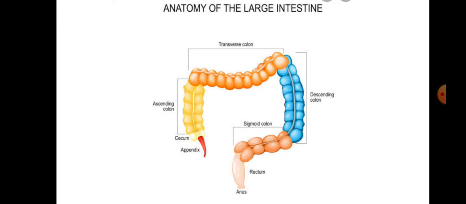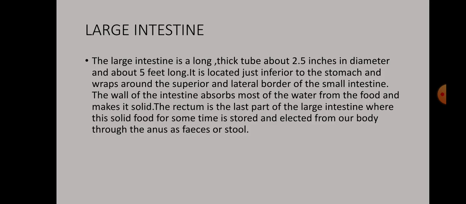Now we'll move on to the large intestine. The large intestine is a long thick tube about 2.5 inches in diameter and about 5 feet long. So it is shorter than the small intestine. It is located just inferior to the stomach and wraps around the superior and lateral border of the small intestine.